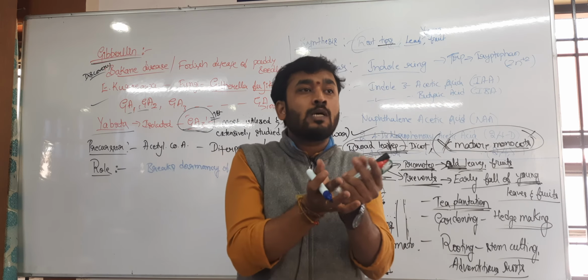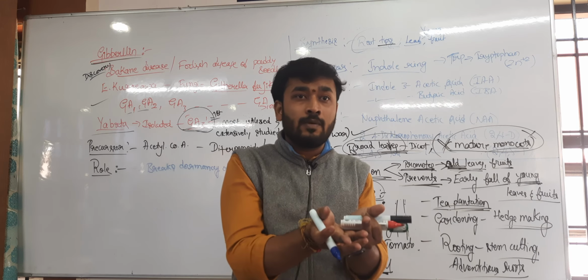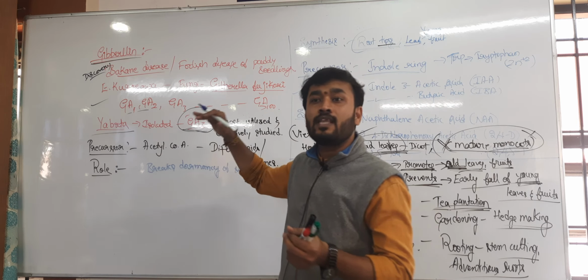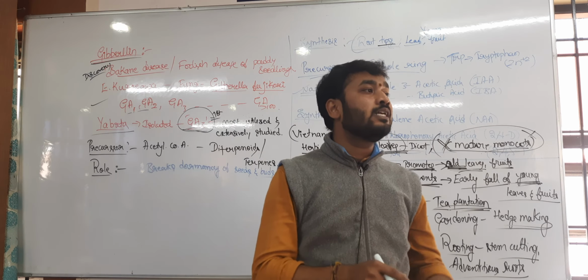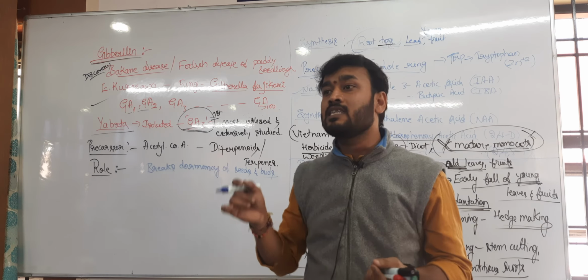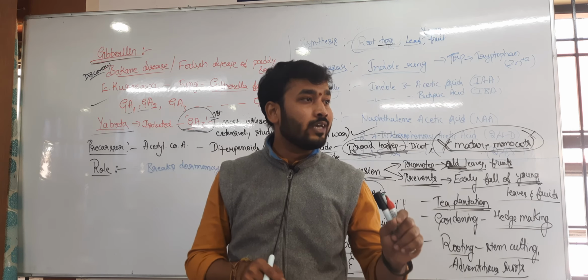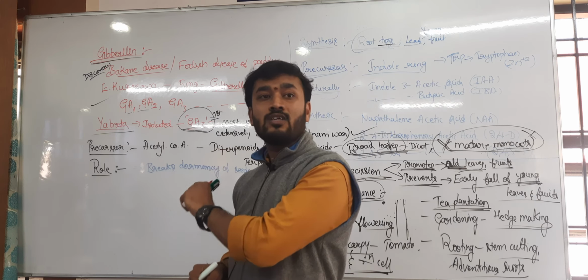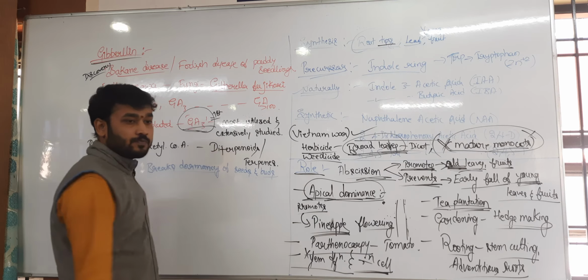All the constituents present in the fatty seeds or starchy seeds, whatever the condition, these enzymes will function only when the gibberellic acid concentration is more. So that's why the gibberellic acid breaks the dormancy of seed and bud by synthesizing or activating the enzymes called amylases, proteases, lipases. That is how gibberellic acid acts in breaking dormancy.